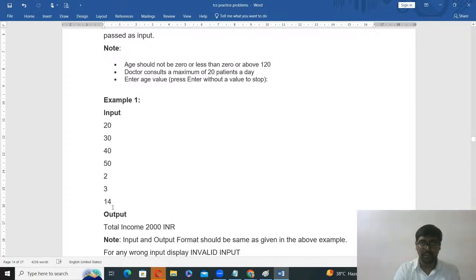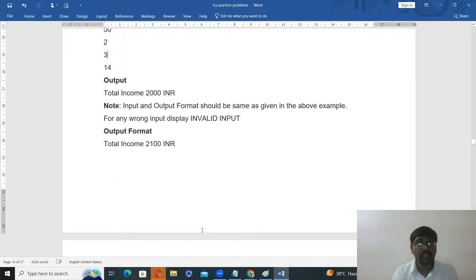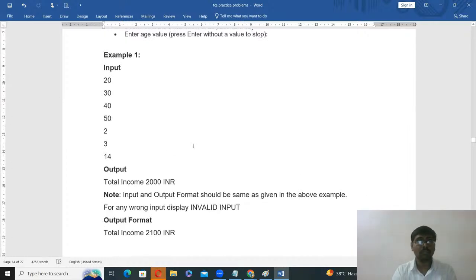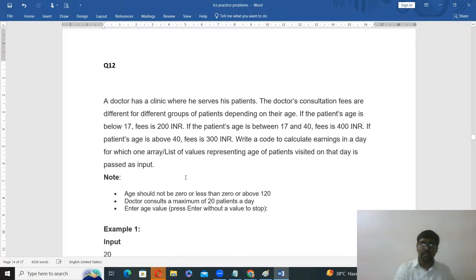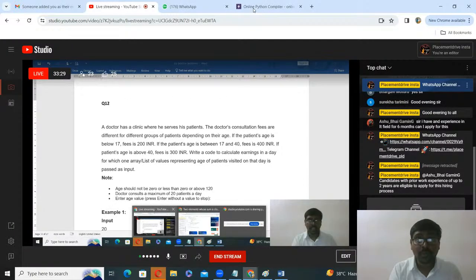So according to the question, simply we are doing some operation. For any wrong input, display the invalid input. Display the invalid input. Okay. Now we will solve. Very simple. No need of explanation. Directly I will type.